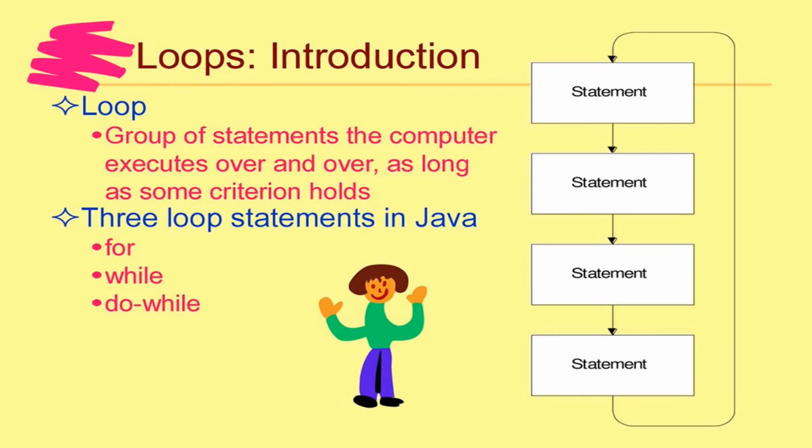Loops in Java. Loops are a group of statements that the computer executes over and over as long as some criterion holds. Here in this example, there are statements only, there is no criterion. There are three types of loops in Java: for, while and do while.